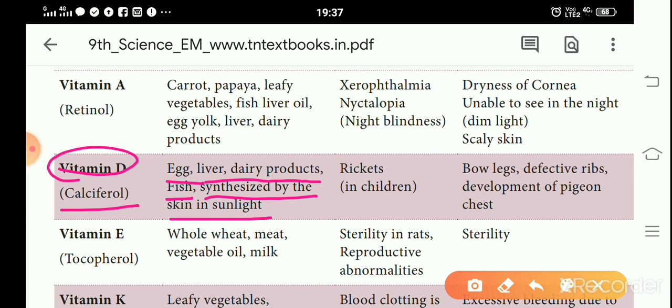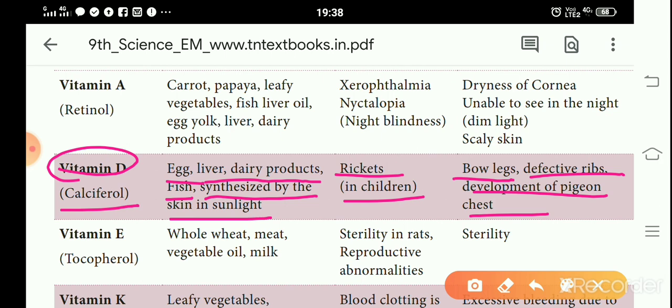The deficiency of vitamin D causes rickets in children. Particularly in children, the deficiency causes rickets. What are the symptoms? Bow legs, that is legs are bowed. Then defective ribs, that is ribs are not properly developed. Development of pigeon chest, that is the rib cage is like a pigeon's chest.